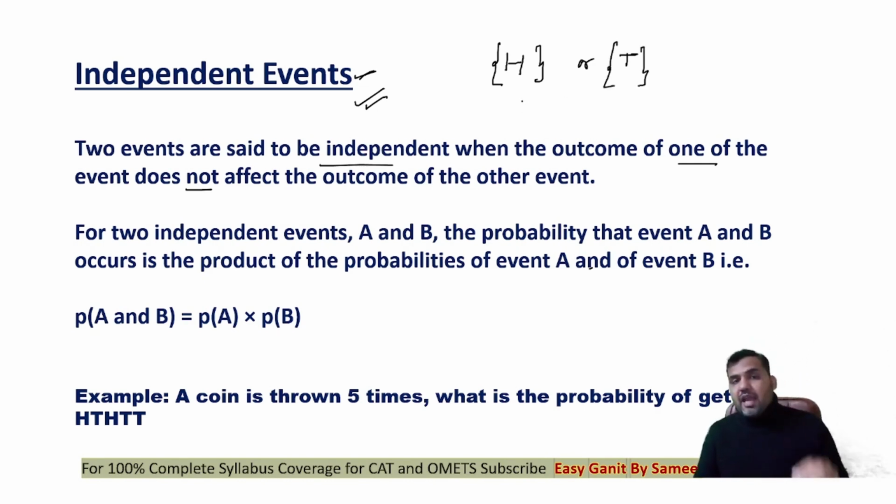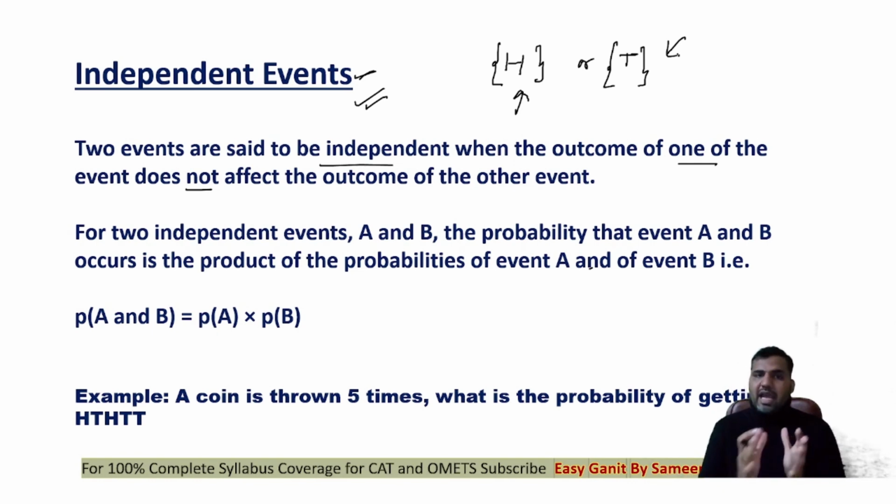Now, does happening of head on flipping a coin prevent the happening of tail? So if I'm getting head, tail cannot happen. If I'm getting tail, head cannot happen. So the happening of one event is not at all affected by the happening of the other event. Head probability is 1 by 2. Favorable cases of head is 1, total number of cases are 2. Tail is also 1 by 2.